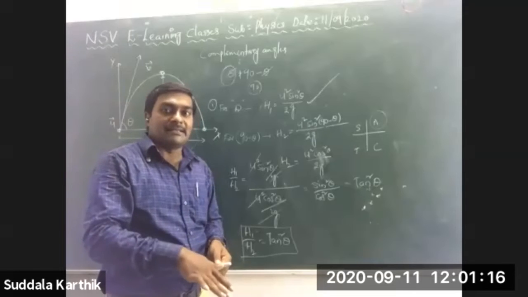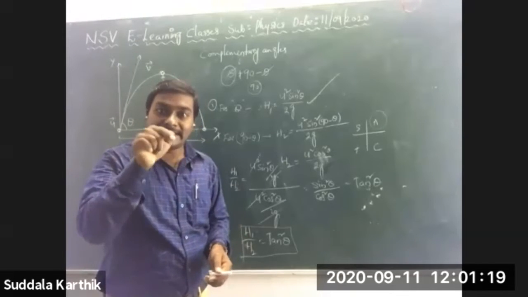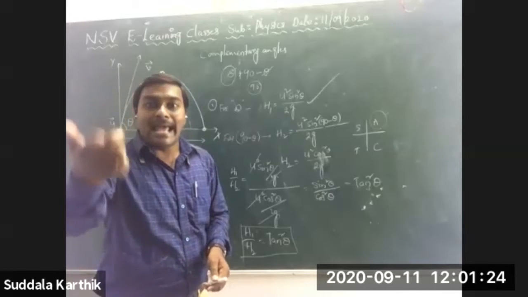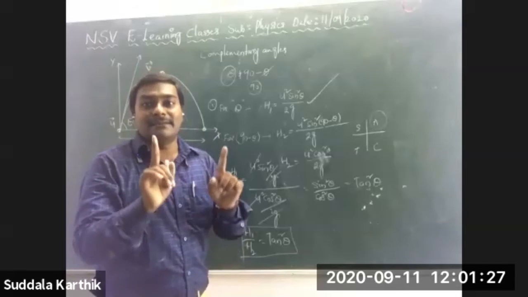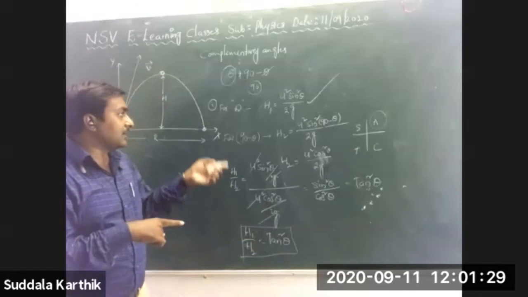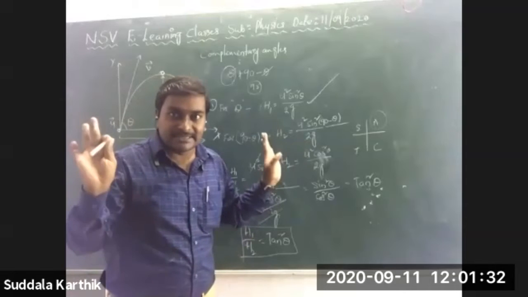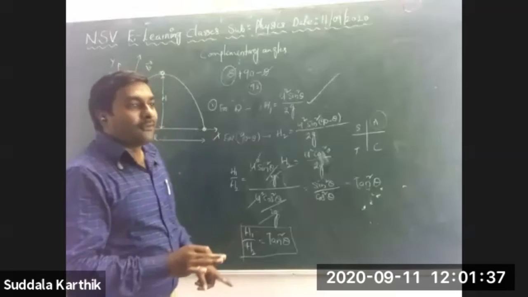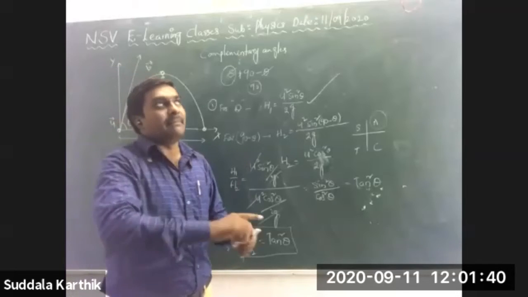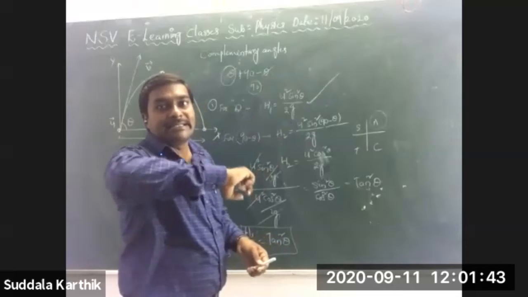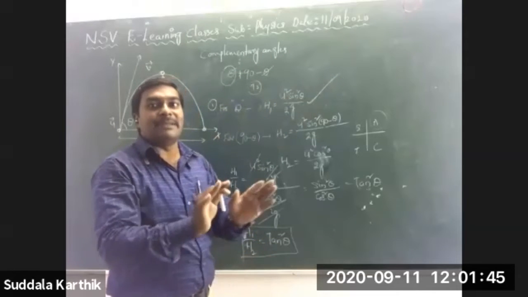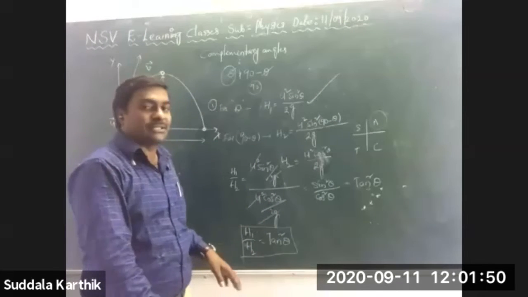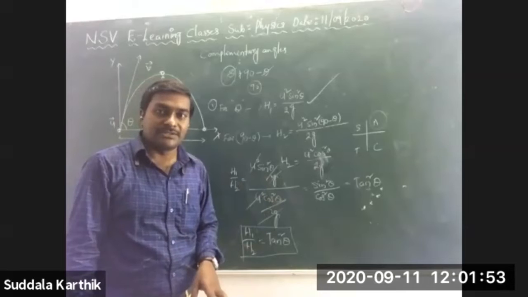And the same person, same ball, but this time he kicks it with some other angle that is the complementary angle to the previous angle. Then again it reaches a maximum height. Let that height be H2. Then H1 by H2 is equal to what? That is the question mark.